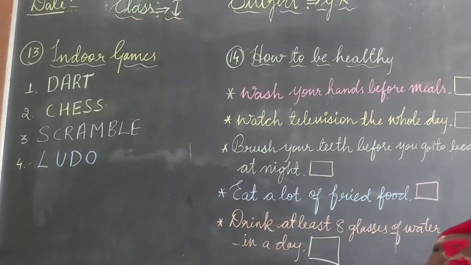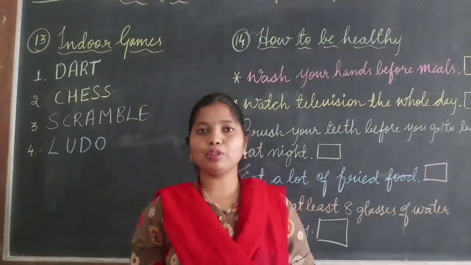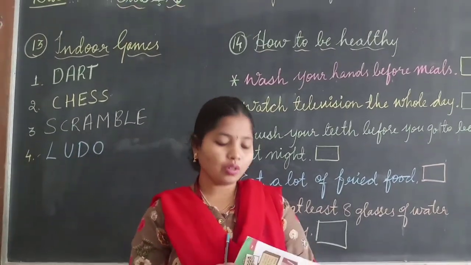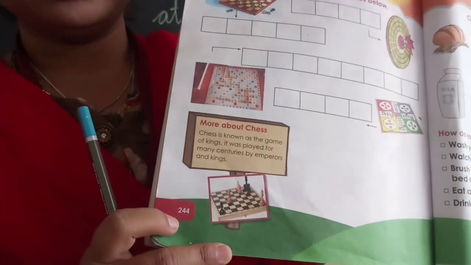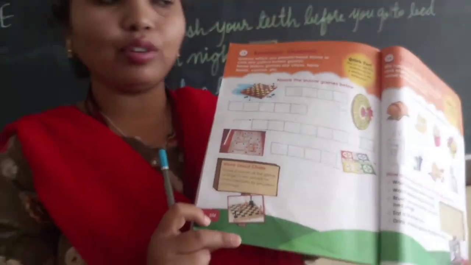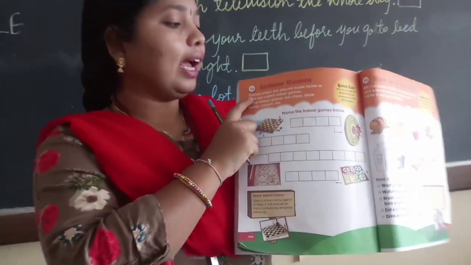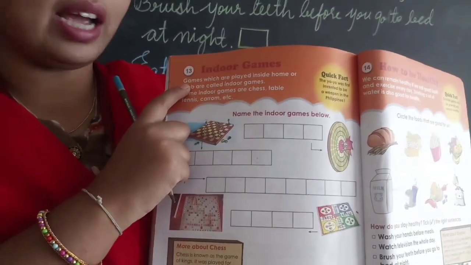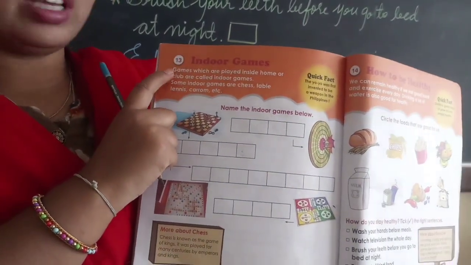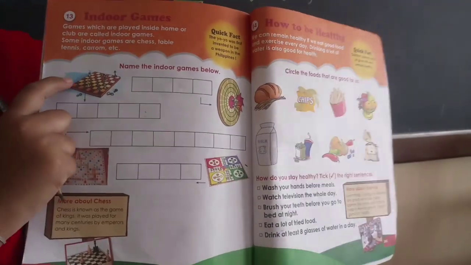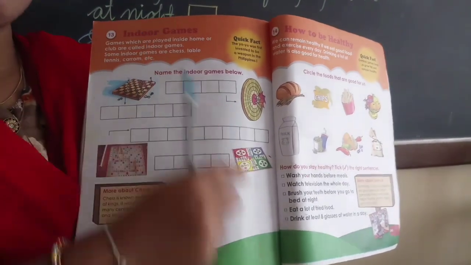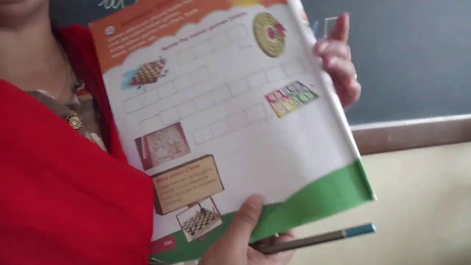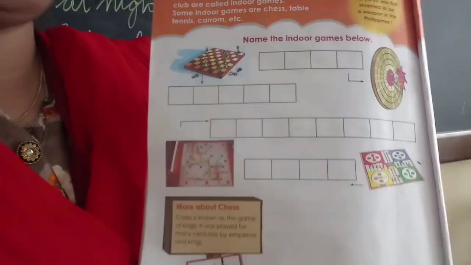Now let us study what they have given in the textbook. Open page number 244 of your semester book. The heading you are seeing is called indoor games. Now we should identify the pictures and fill these gaps with the names. Are you ready with me to write the games' names? Yes, I hope you all are ready.